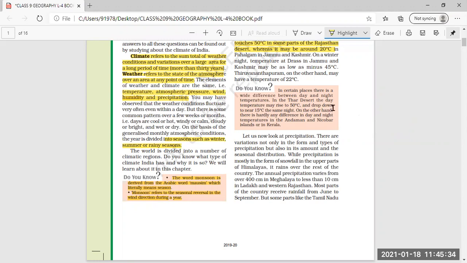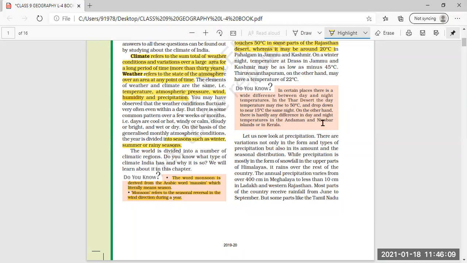In the Thar Desert, the day temperature may rise to 50 degrees Celsius and drop to near 15 degrees Celsius the same night.